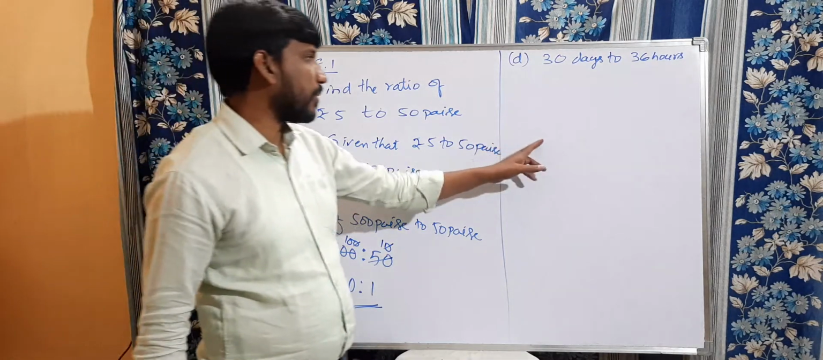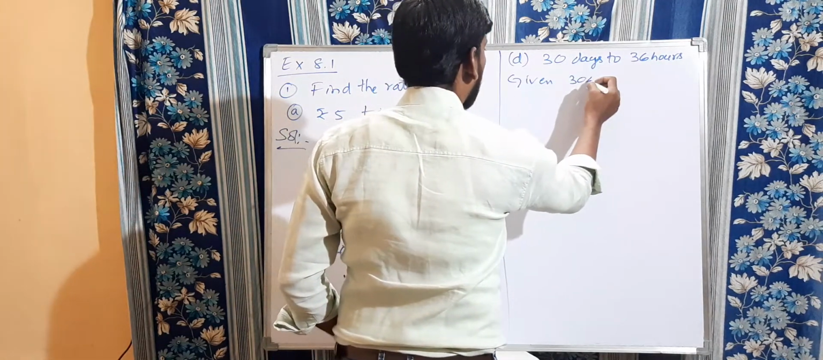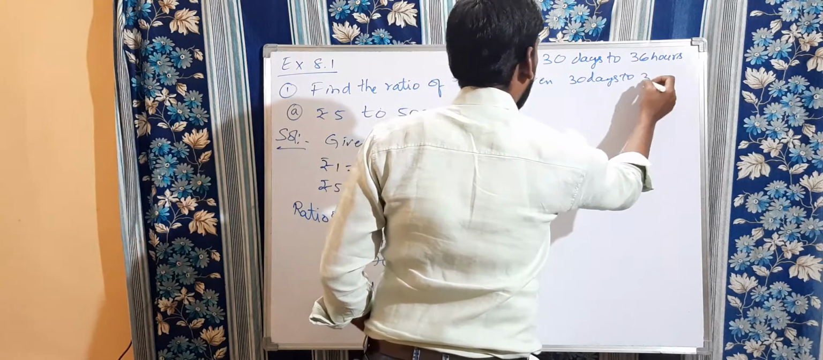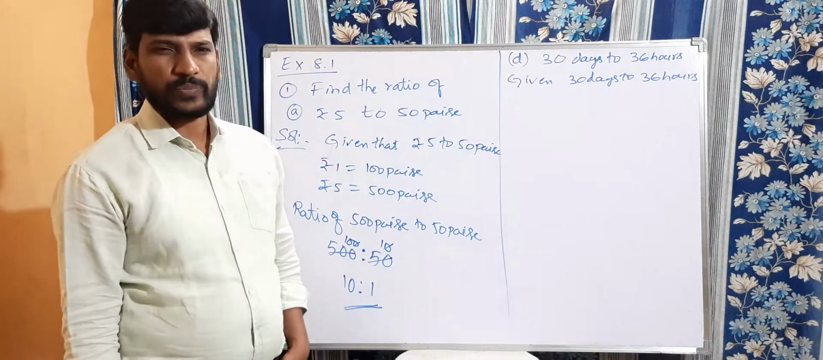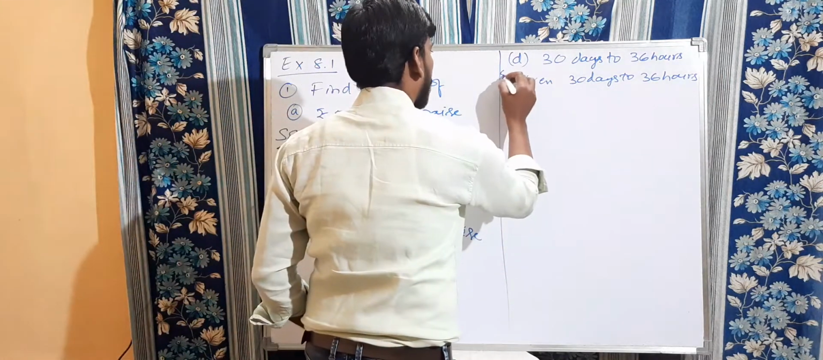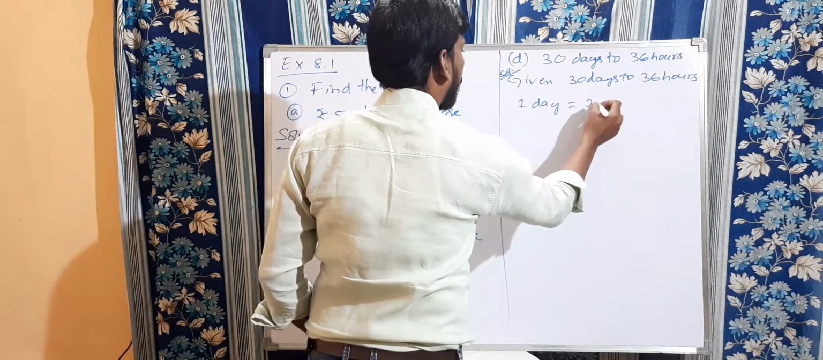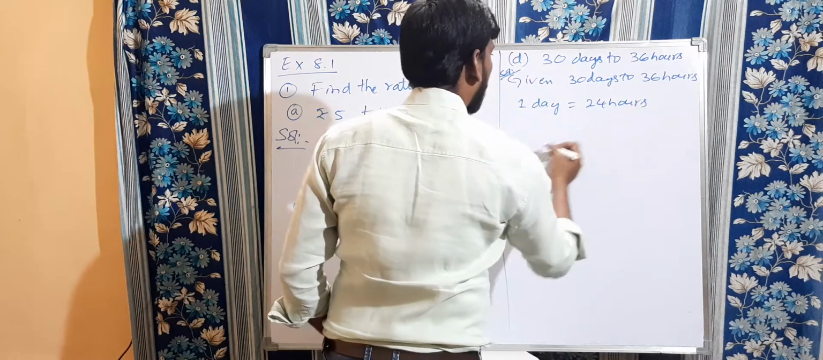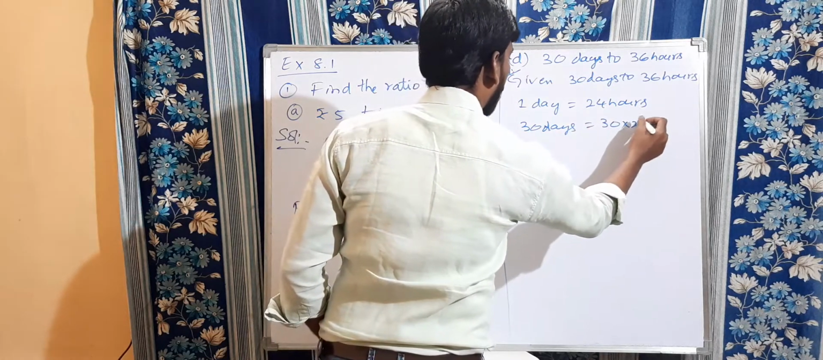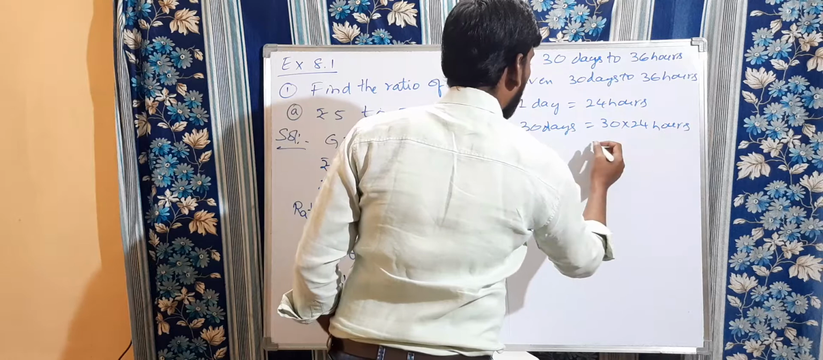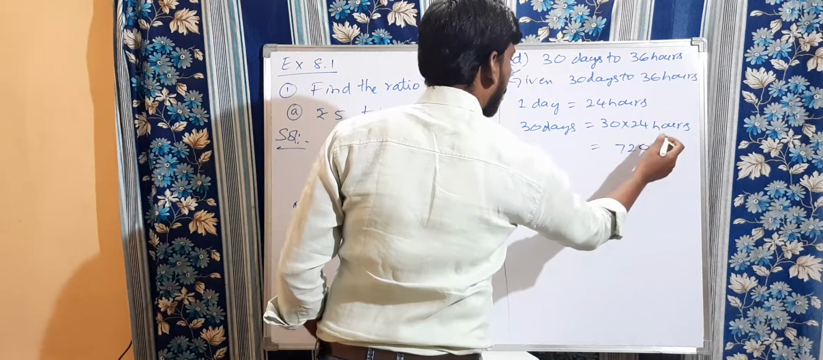Now coming to the second problem. Given 30 days to 36 hours. Clear? So we need to convert 30 days to hours. It is easy. Now this is the solution. We know that 1 day is equal to how many hours? 24 hours. Then 30 days is equal to 30 into 24 hours. So what is 30 into 24? 720 hours.